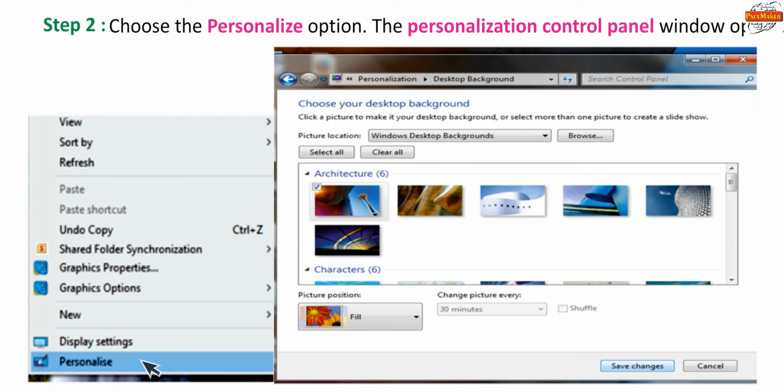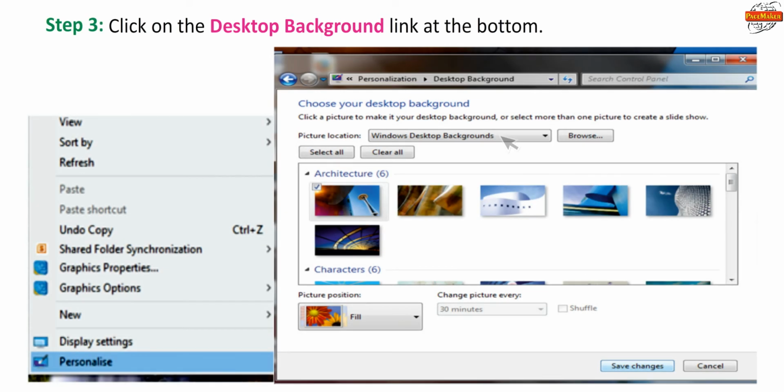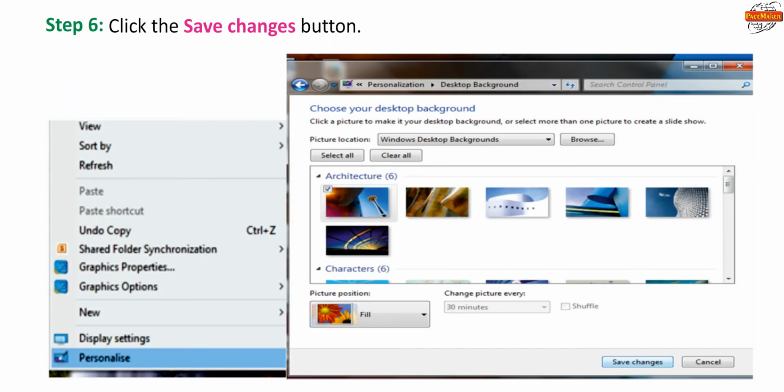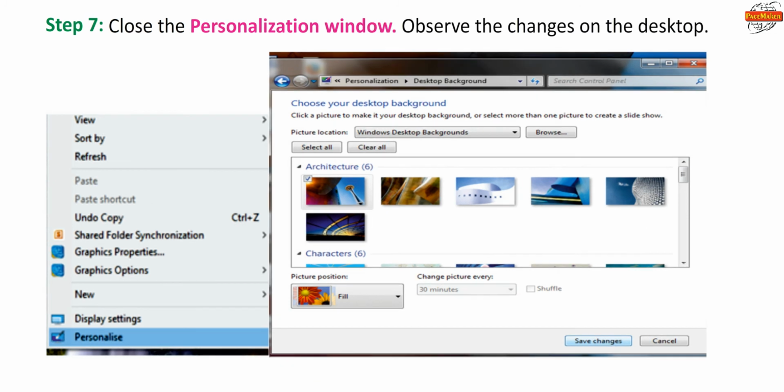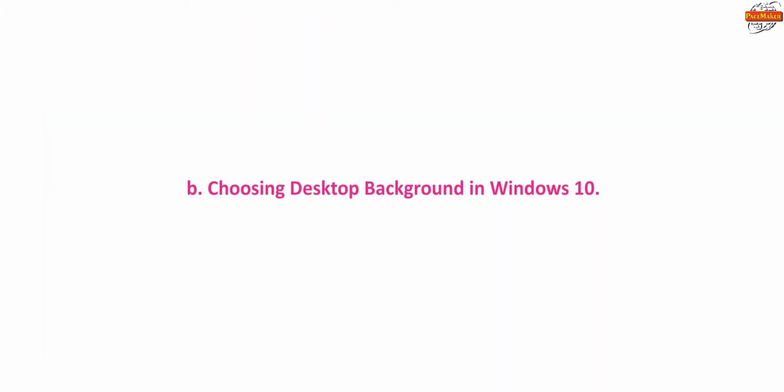The Personalization Control Panel window opens. Step 3. Click on the Desktop Background link at the bottom. Step 4. Choose the background of your choice and click on it. Step 5. You can see the new background on the desktop. Step 6. Click the Save Changes button. In Step 7, close the Personalization window. Observe the changes on the desktop.